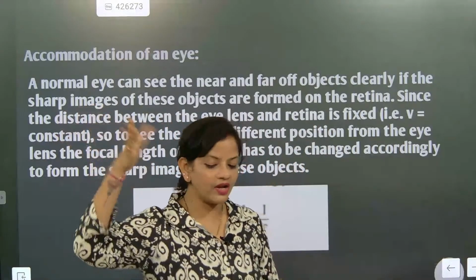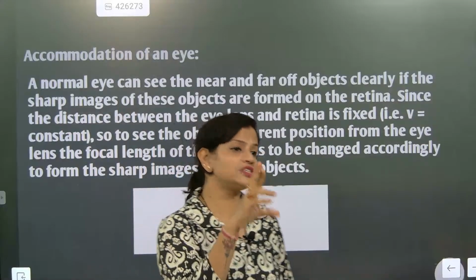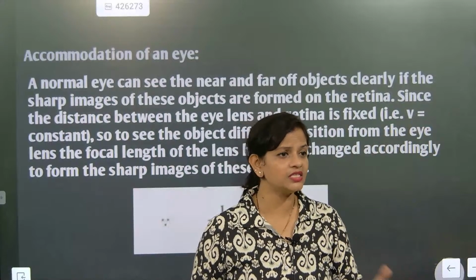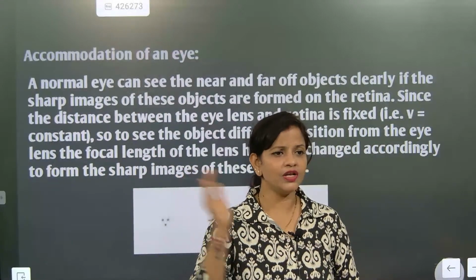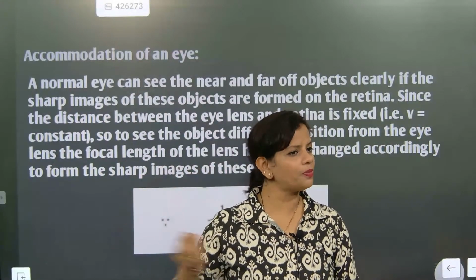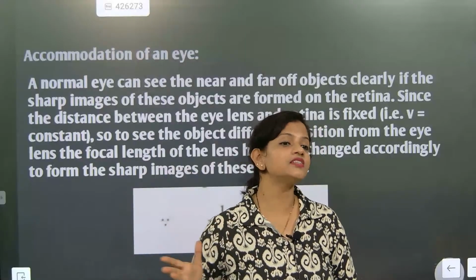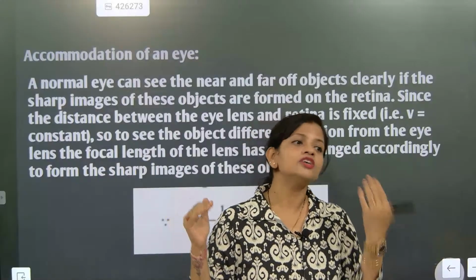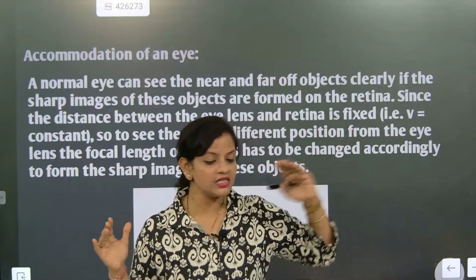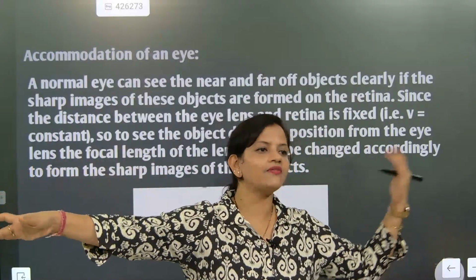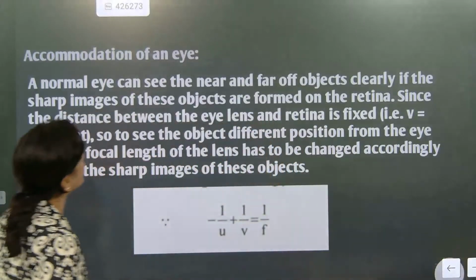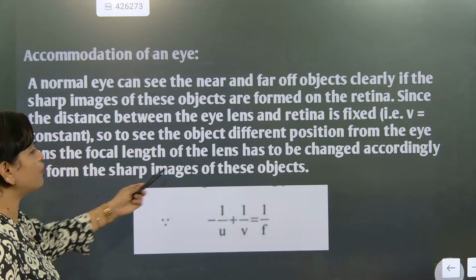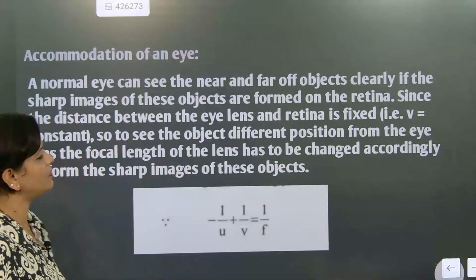Understood? No matter where the objects are, here the focus is changing. In a normal camera, the place where the image is obtained keeps on shifting. But here the screen is fixed, and what keeps changing is the focal length. So that's the difference between the man-made and the natural one. Understood? So here V is constant. The object may be at different positions from the eye lens, but the focal length of the lens changes to give a sharp image of the object.